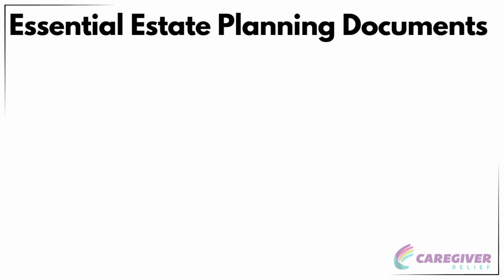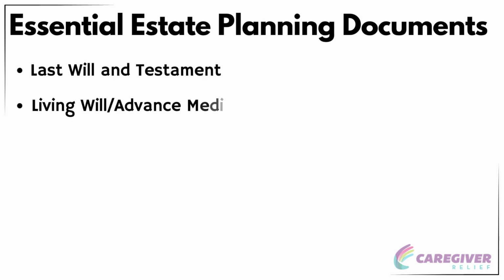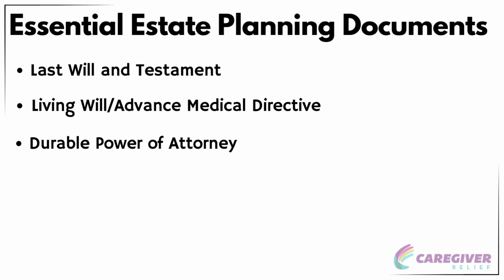An attorney is especially beneficial for complex estates or when specific legal knowledge is required. Essential estate planning documents. Last will and testament specifies the distribution of assets and names an executor. Living will, advance medical directive, outlines your healthcare preferences if you become incapacitated. Durable power of attorney grants someone the financial power to handle your affairs if you're unable. Letter of instruction provides informal guidance to your executors and beneficiaries.